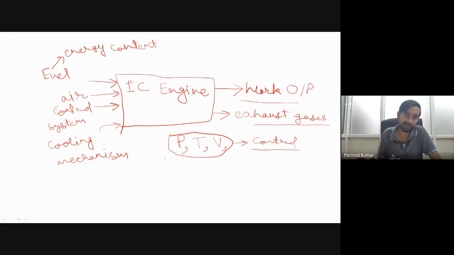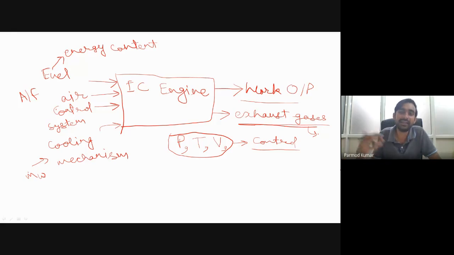So when we are talking about the fuel, we have to be very careful about the air fuel ratio. We have to be very careful about the cooling mechanism, what the mass flow rate of the cooling water should be. Then we have to be careful about exhaust gases, how much exhaust gas there is and how harmful it is.